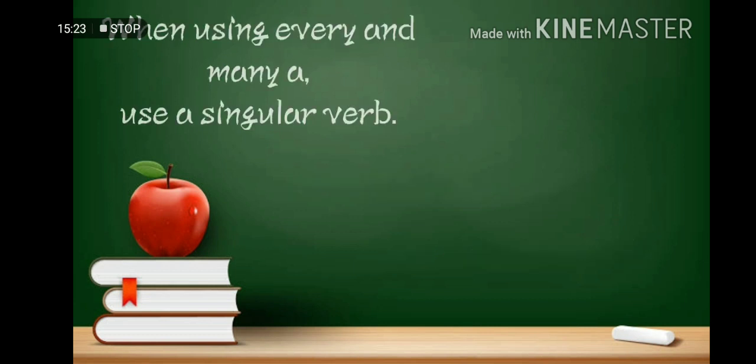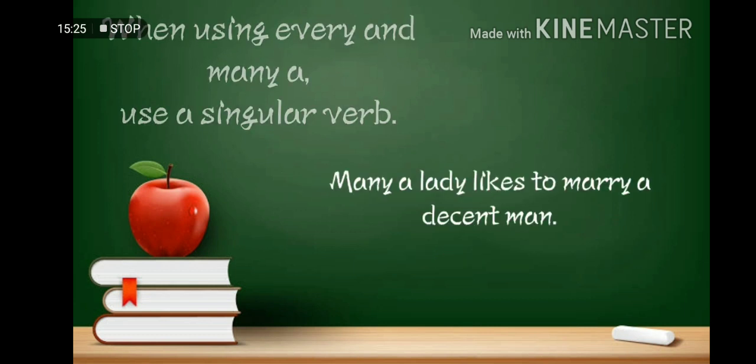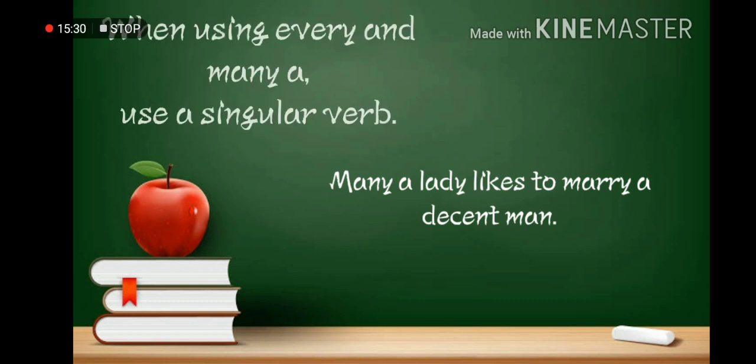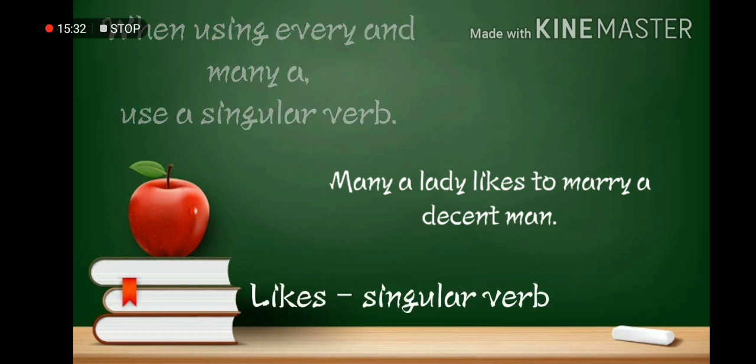Another example is many a lady likes to marry a handsome man. So although a lady is plural, it is preceded with many, so we must use the singular verb.